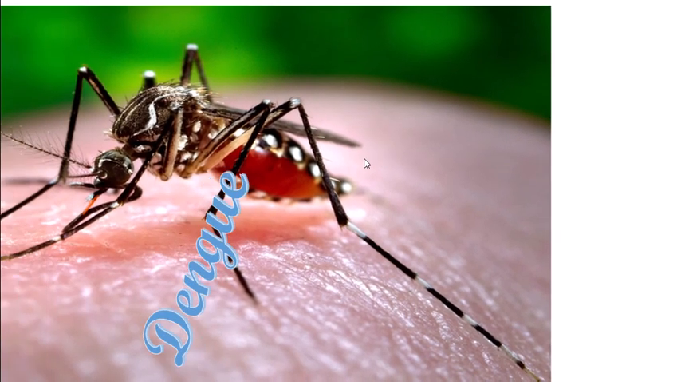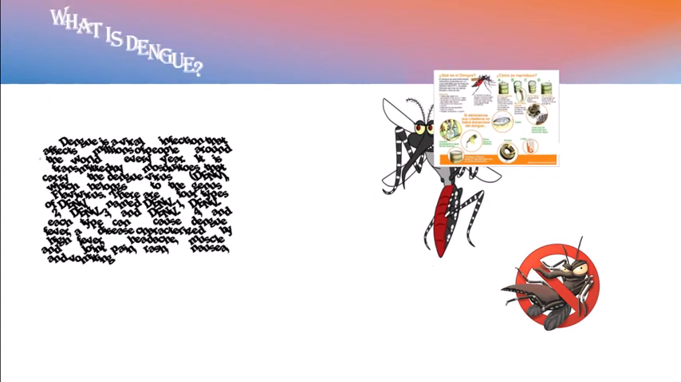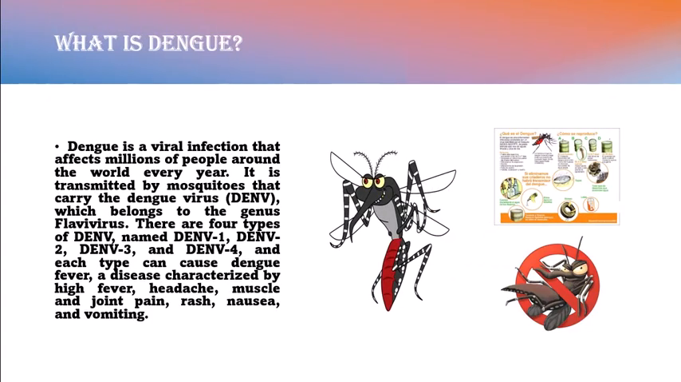Today, we are going to talk about a global health challenge which is none other than dengue. First, let's unravel what dengue is. Dengue is a viral infection that affects millions of people around the world every year. It is transmitted by mosquitoes that carry the dengue virus, DNV, which belongs to the genus Flavivirus.